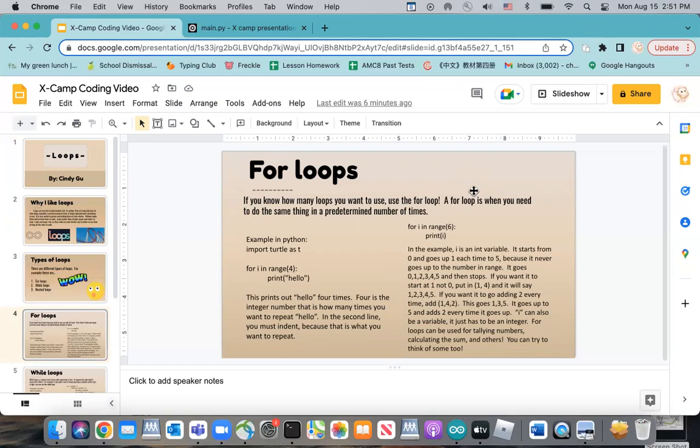i can also be another variable name, it just has to be an integer. For loops can be used for tallying numbers, calculating the sum, and others. You can try to think of some too.